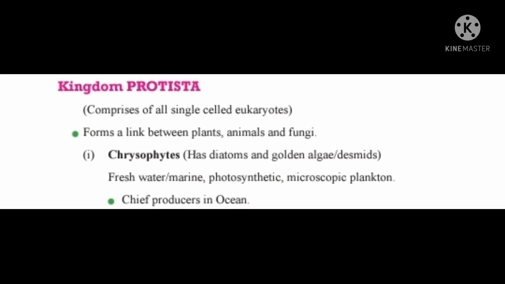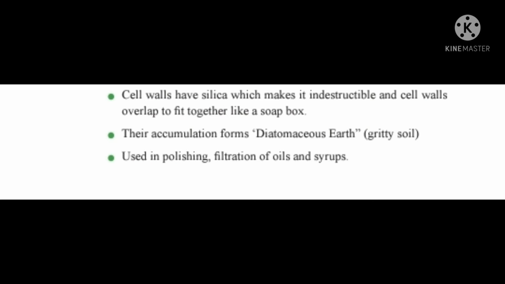Chrysophytes include diatoms and golden algae or desmids, freshwater or marine, photosynthetic, microscopic plankton. They are the chief producers in the ocean. Their cell walls have silica, which makes them indestructible, and the cell walls overlap to fit together like a soapbox. Their accumulation forms diatomaceous earth, gritty soil used in polishing and filtration of oils and syrups.